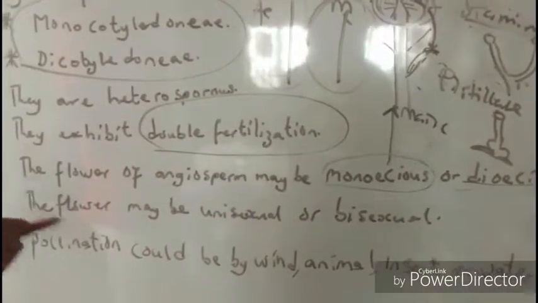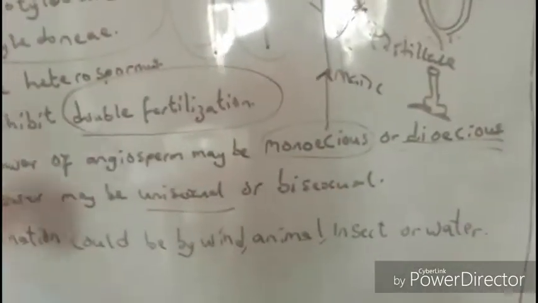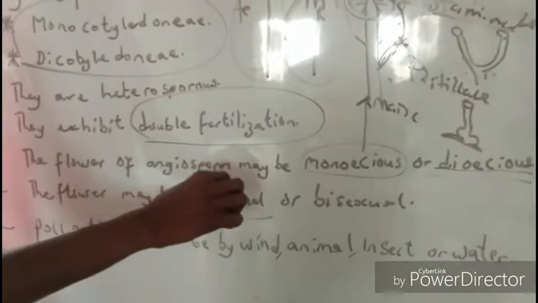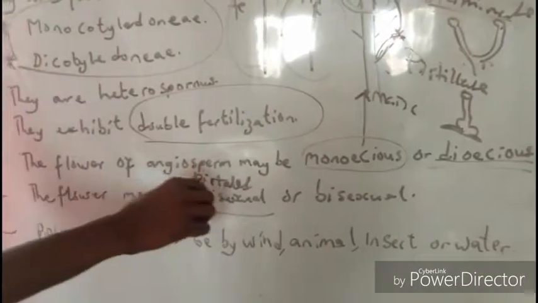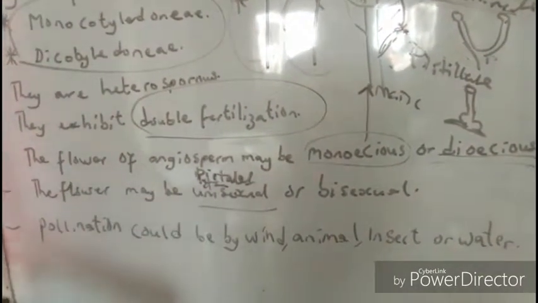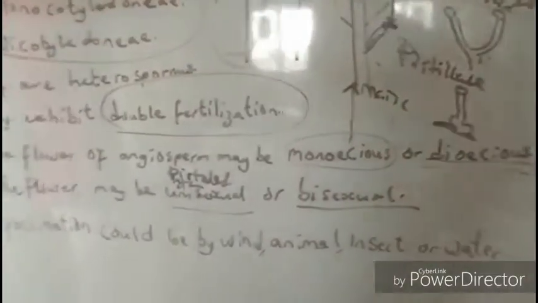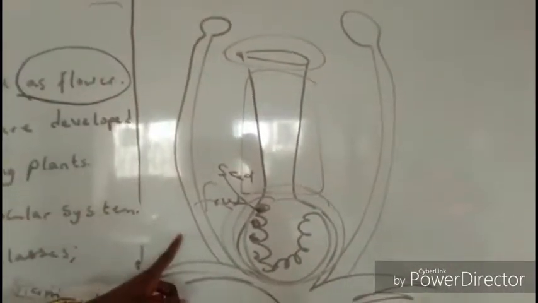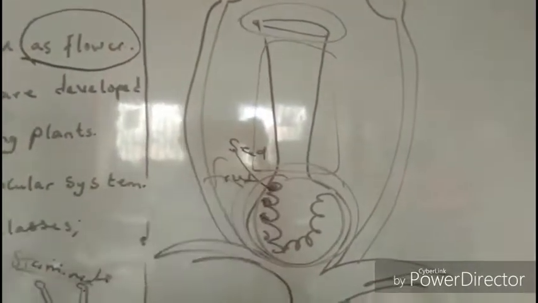Now, the flowers may be unisexual. Like I said, pistillate and staminate are unisexual flowers. When you hear the word pistillate, it means it contains pistil alone. When you say staminate, it contains stamen alone. Now, if you say bisexual, it contains the two, just like what we saw here. This is a bisexual flower. It contains stamen and pistil or carpel.